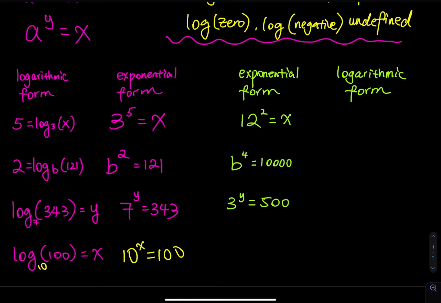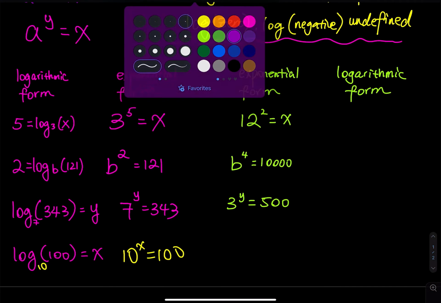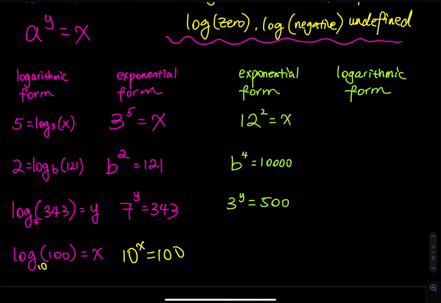All right, so let's try this. So this time I gave you exponential form. I would like you to put this back to logarithmic form. So this one, the logic, same thing. You look at the base first. The base is equal to 12. Then you write log base 12. And then what about the square? The square, you have to draw an equal sign, and then you put the 2 to the other side.